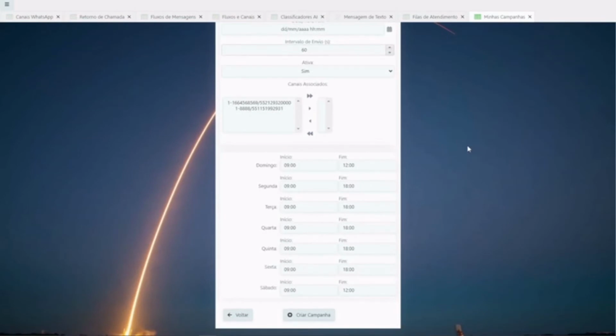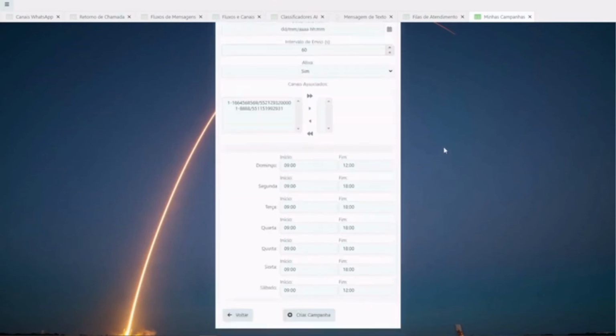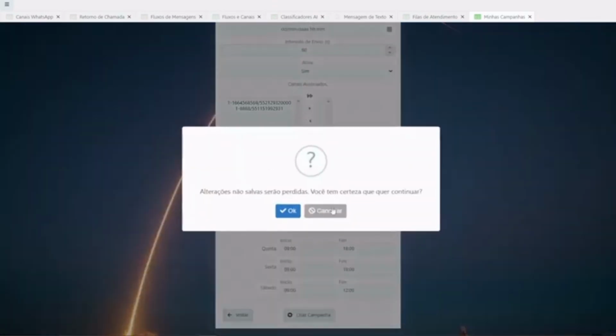When I want to send messages to 1,000 of my clients, from Monday to Friday, between 9 a.m. and 6 p.m., if not finished, it will continue the next day, all automatically. You choose the channel where it will do it and it does it automatically. Don't worry now, we're just giving you an overview of the whole process. We will discuss each item later.